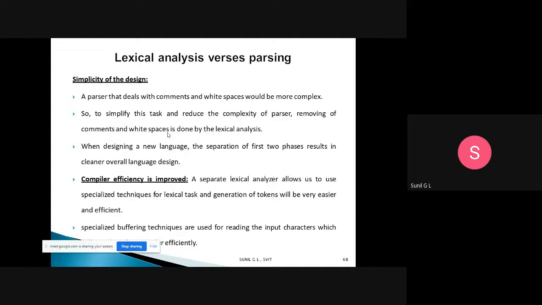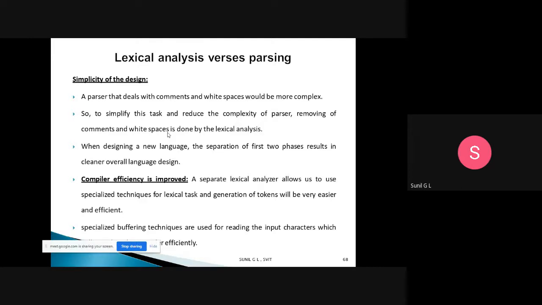Second, to simplify the task and reduce the complexity of the parser, the removal of comments and white spaces is done by lexical analysis. In the lexical analysis phase itself, the comments and white spaces will be removed.